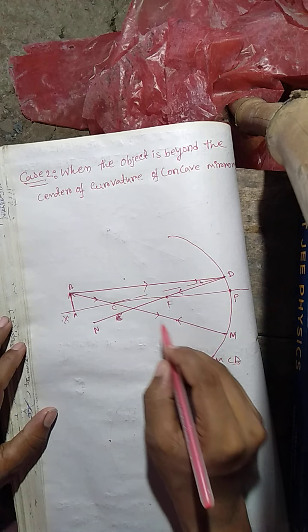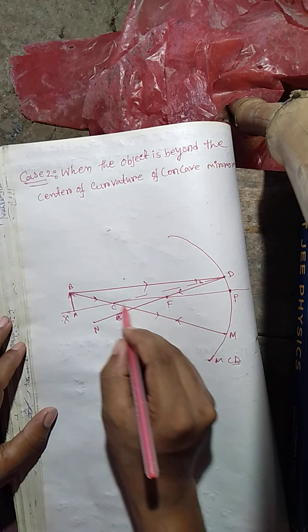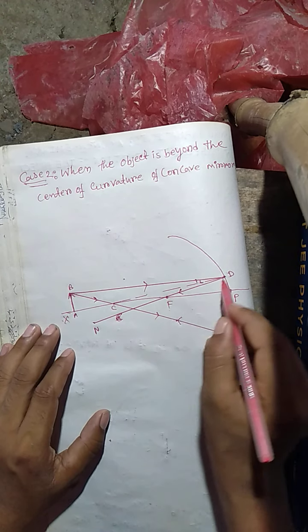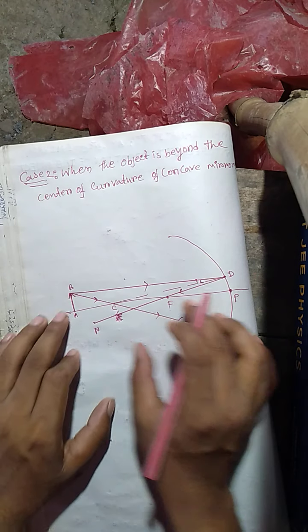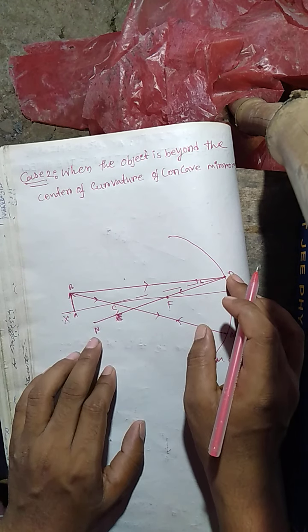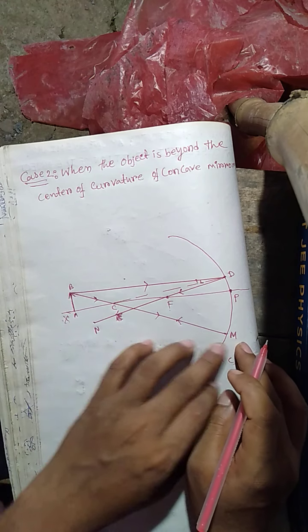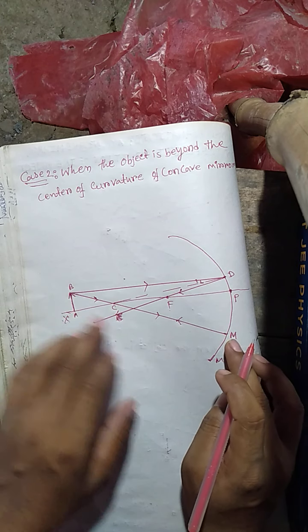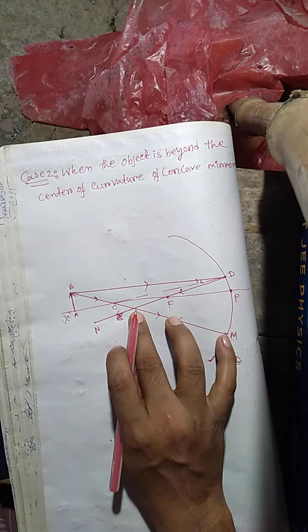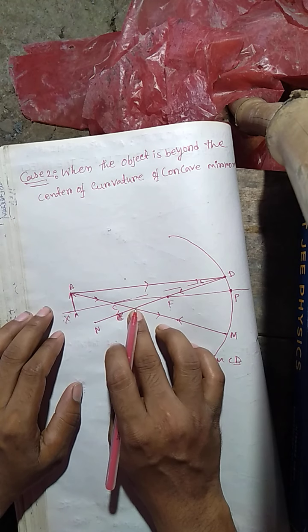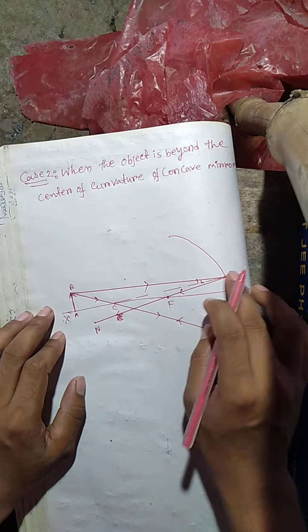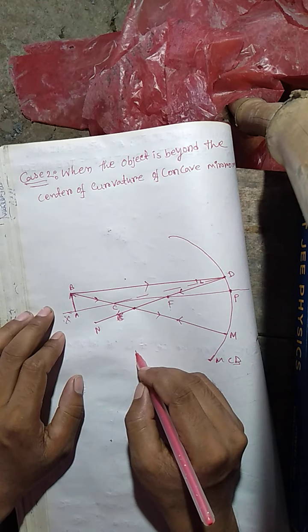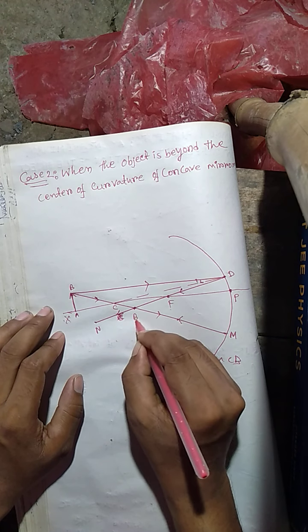So this is the reflected ray of the second case, and this is the reflected ray of the first case. For the incident ray BD, the reflected ray is DN, and for the incident ray BCM, the reflected ray is MCB. So when the reflected ray goes back along this path, the reflected ray MCB meets the reflected ray DN at this point. Let us consider this point as B prime.